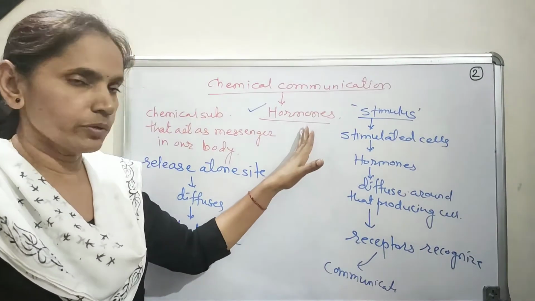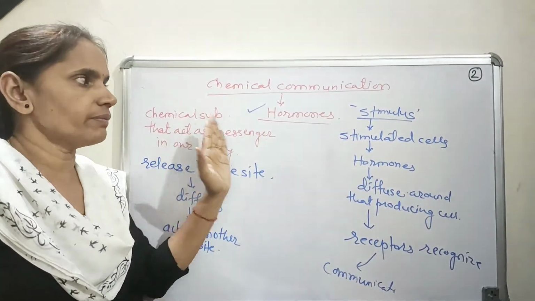Now, such hormones are present in plants as well as animals.